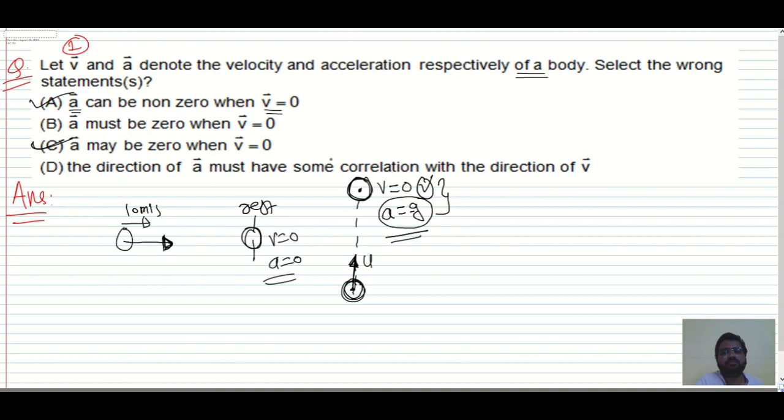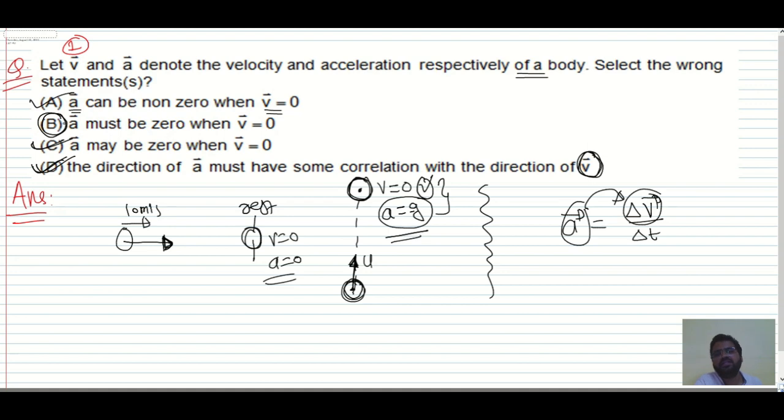The direction of A bar must have some correlation with the direction of V bar. Yes, might be there. Why? Because acceleration will always be in the direction of change in velocity, right? So ACD will be the correct statements. So what is the wrong statement over here? It is B: A bar must be 0 when V bar is equal to 0. So the wrong statement is B, and the correct statements are ACD.